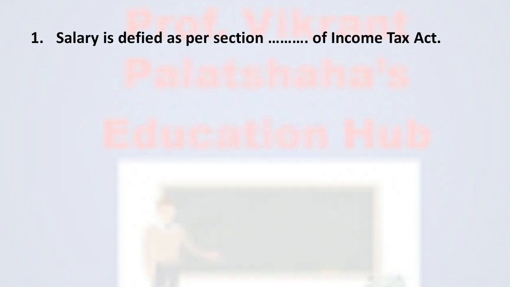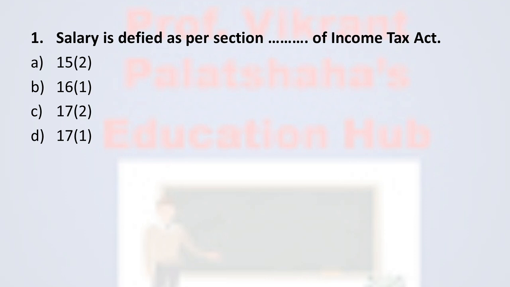Salary is defined as per section dash of Income Tax Act. Option A 15(2), option B 16(1), option C 17(2), option D 17(1). And the correct option is option D, 17(1). As per section 17(1) of Income Tax Act 1961, the definition of salary is given.